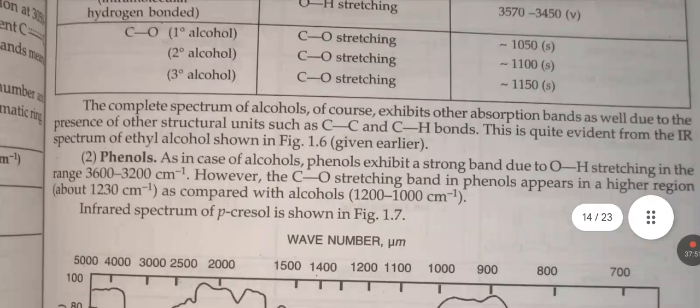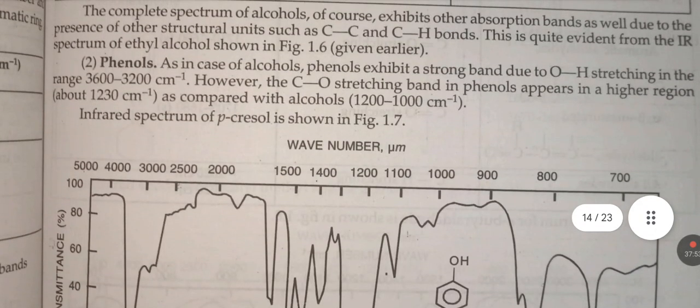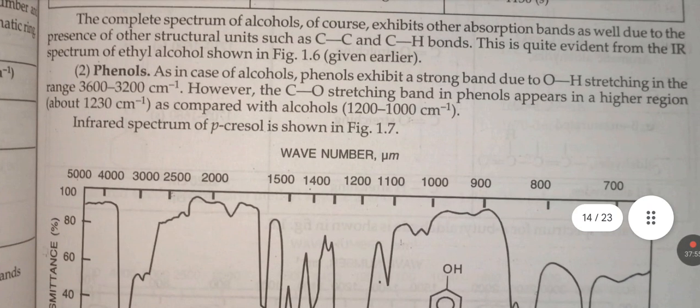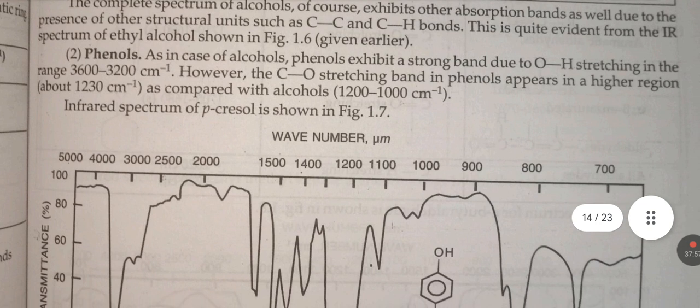The complete spectra of alcohols, of course, exhibit other absorption bands as well due to the presence of other structural units such as carbon-carbon and carbon-hydrogen bonds. This is quite evident from the IR spectrum of ethyl alcohol, such as figure 1.6 given earlier.